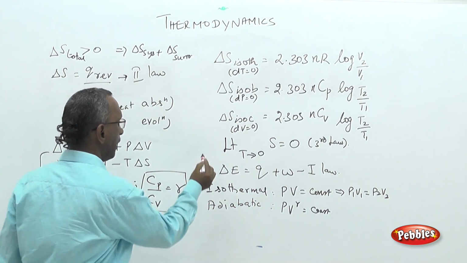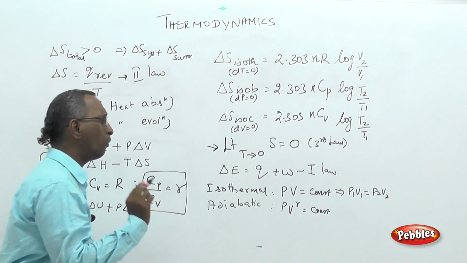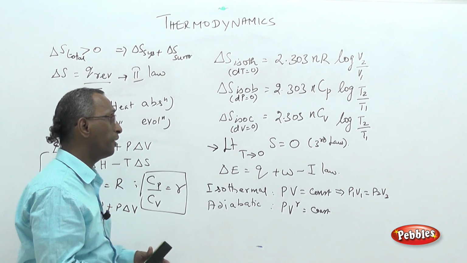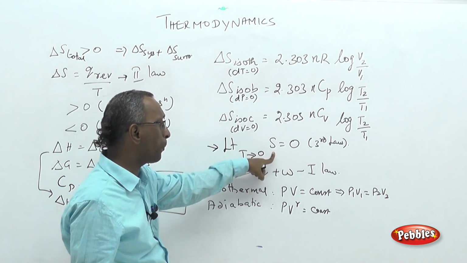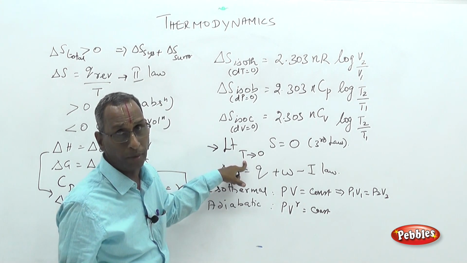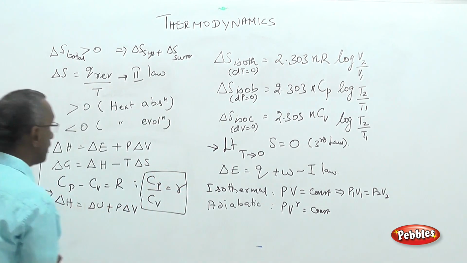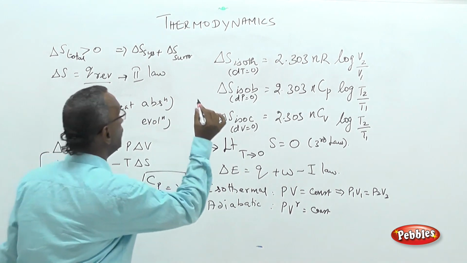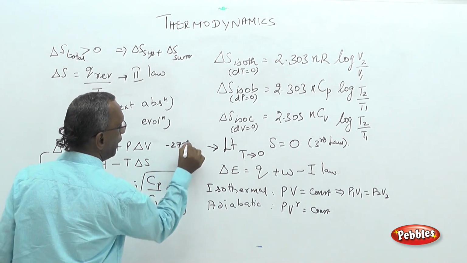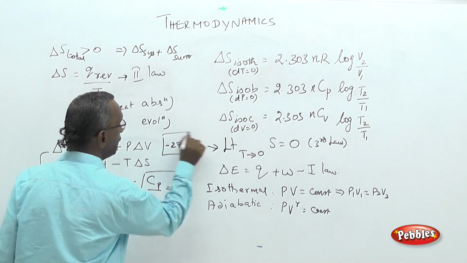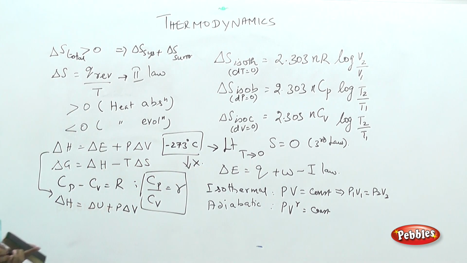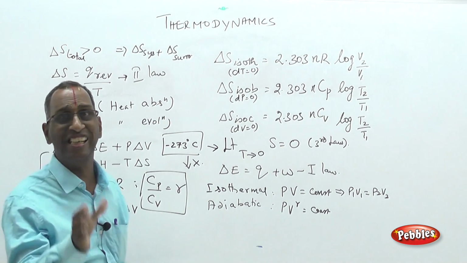Lastly, the third law of thermodynamics. Only the statement is to be noted for your syllabus. The third law states that the entropy of a pure crystalline solid at absolute zero. Capital T means any Kelvin temperature. The lowest temperature possible is only minus 273 degrees C. Below this temperature we cannot go. So it is called Kelvin absolute temperature, the lowest achievable temperature.